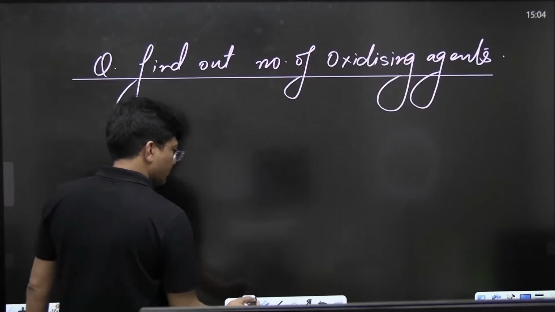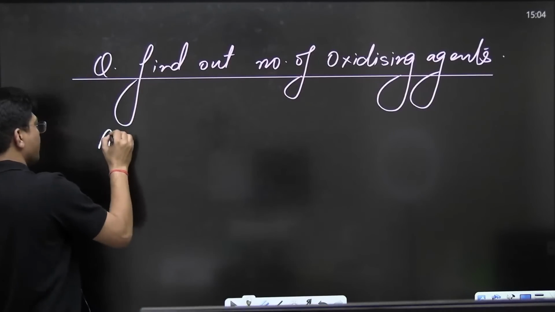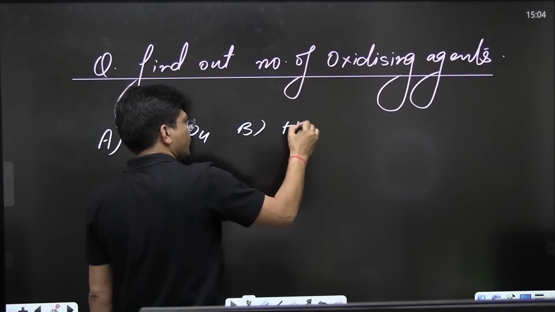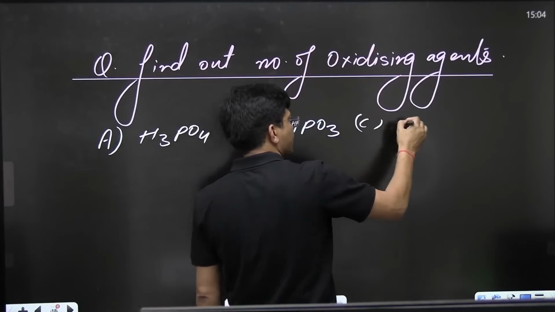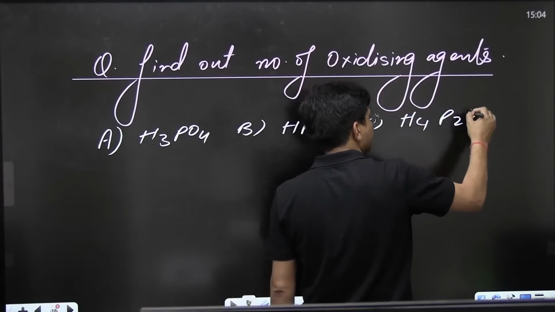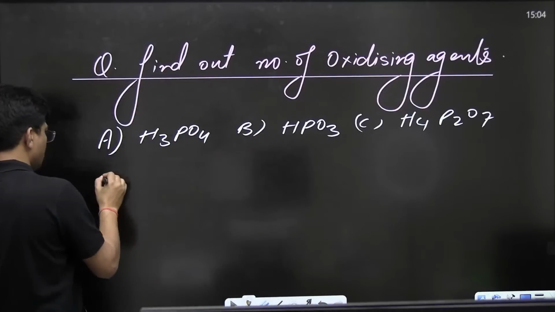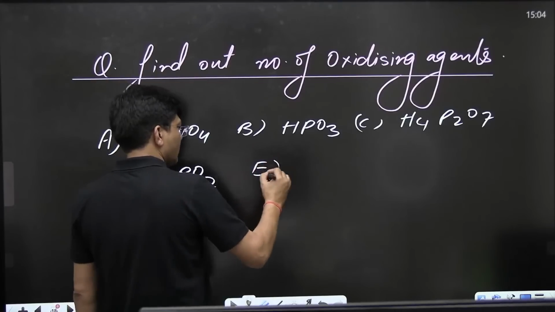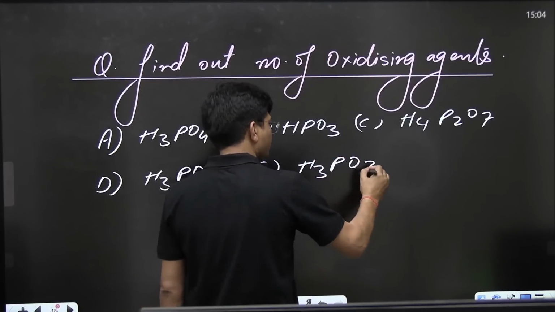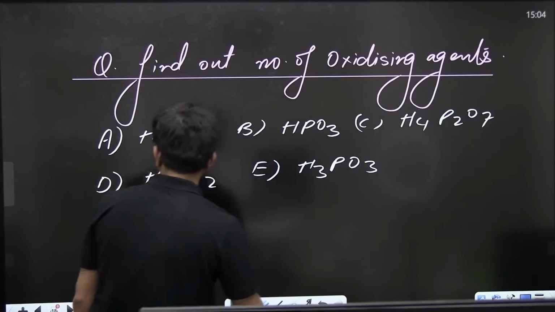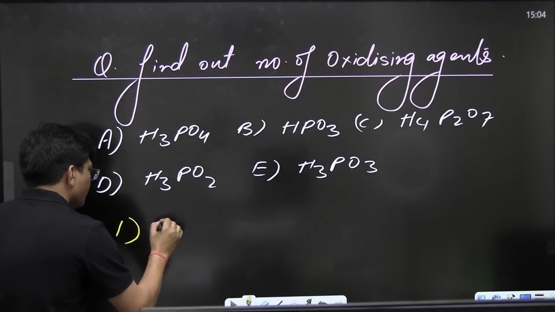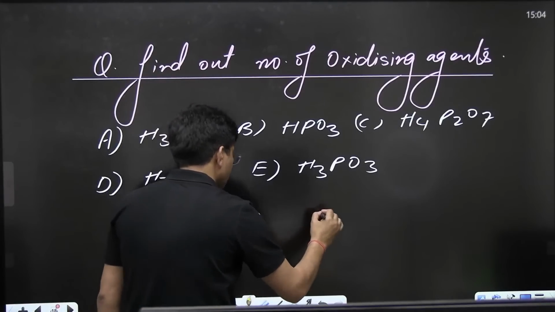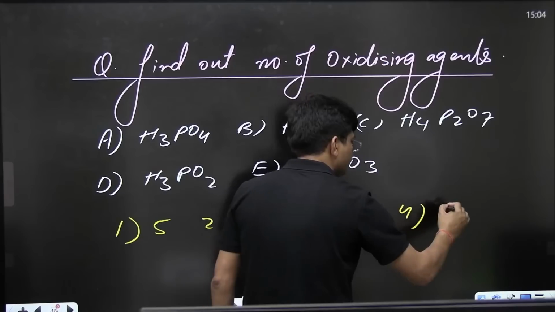The compounds are H3PO4, HPO3, H4P2O7, H3PO2, H3PO3. Options: first option is 5, second option is 3, third option is 1, fourth option is 2.